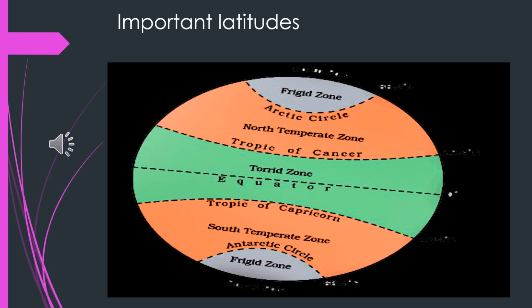Let us again come down south, from 23.5 degrees south to 66.5 degrees south. From the Tropic of Capricorn to the Antarctic Circle, we have the South Temperate Zone. And from the Antarctic Circle to the South Pole, we have the South Frigid Zone. Now, where is India lying? India is lying in the North Torrid Zone and half of the North Temperate Zone. The Tropic of Cancer is exactly dividing India into two halves.